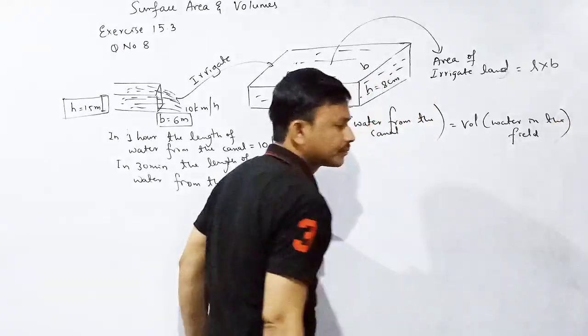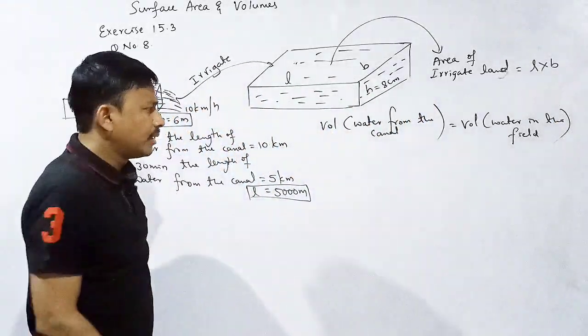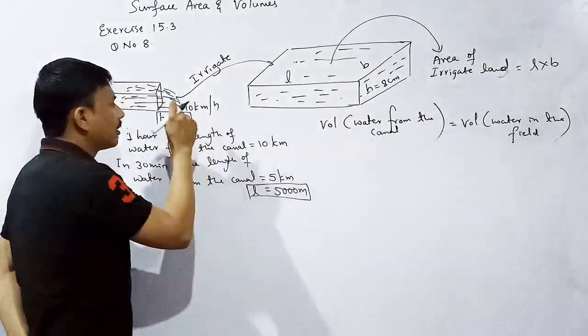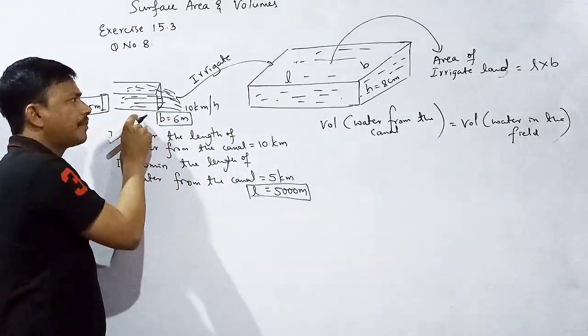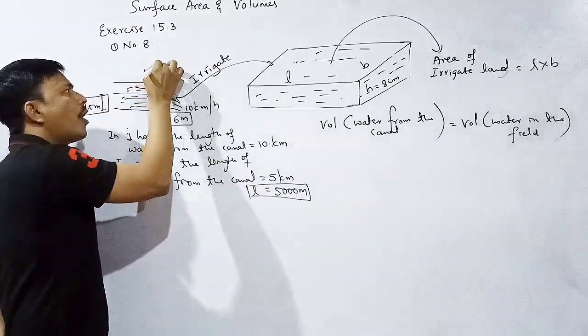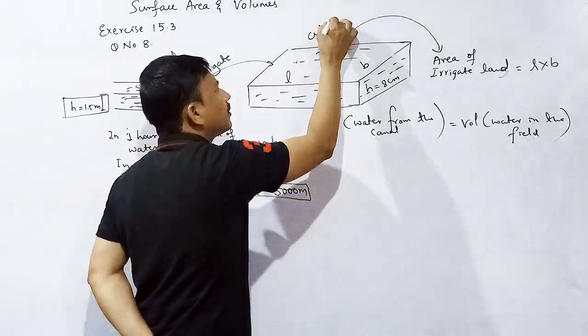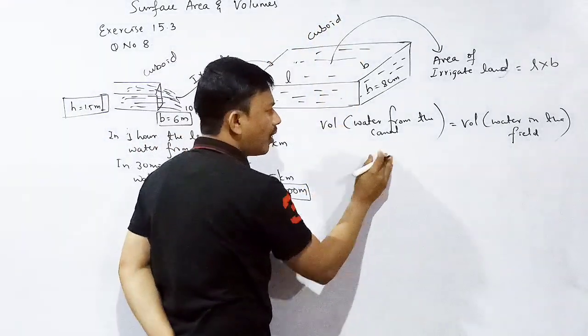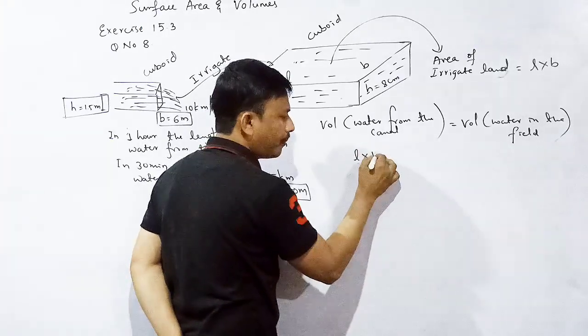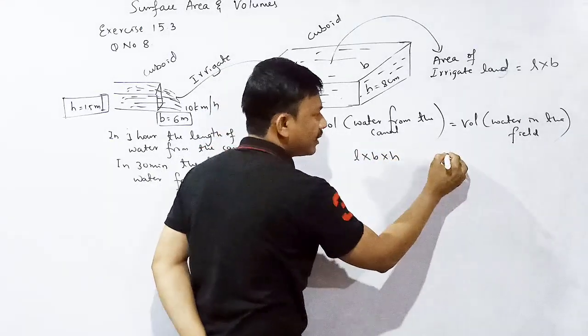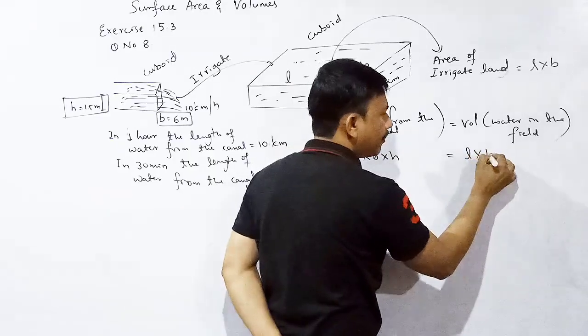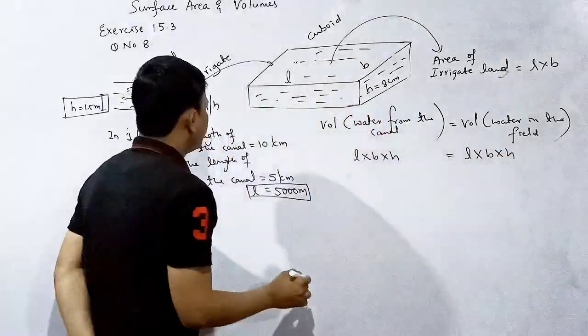Yes or no? Correct. Next, volume of water is nothing but what? What is the shape of the canal? Cuboid. What is the shape of the field? It is also cuboid. Volume of cuboid, length into breadth into height is equal to length into breadth into height.